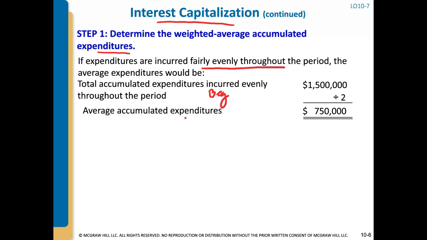If we're taking $1.5 million incurred for 2027, then our beginning cost was 0. Our end of the year cost was 1.5 million, right? And then you divide that by 2, and your average accumulated expenditures was $750,000, and you would calculate the interest on the $750,000.